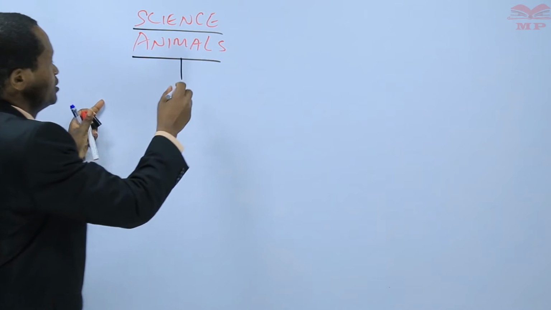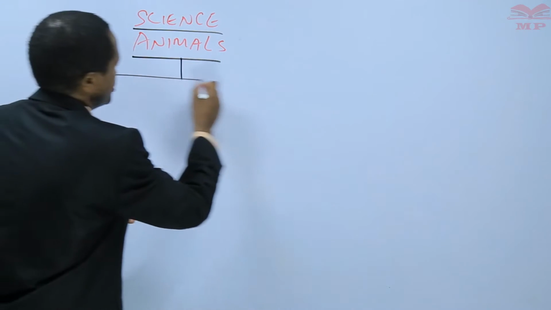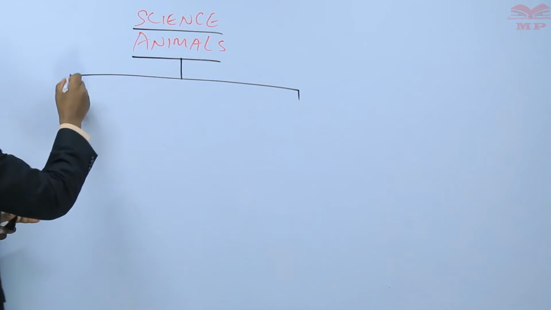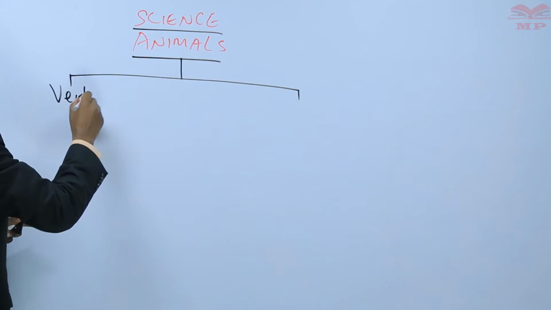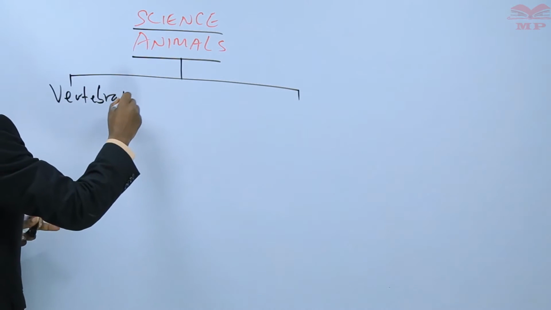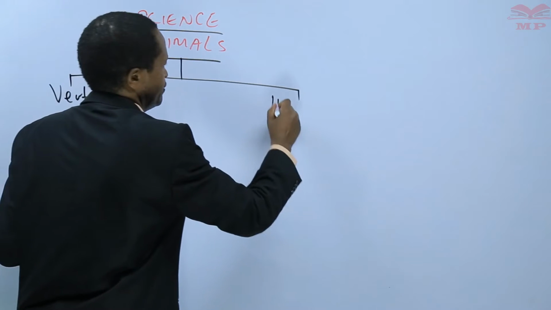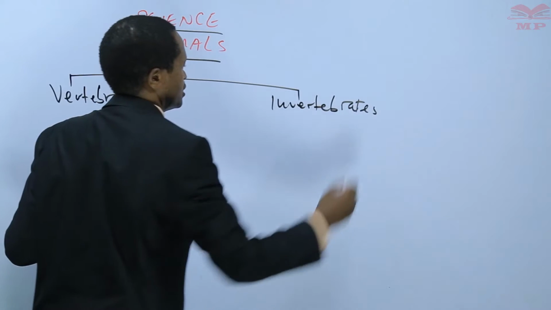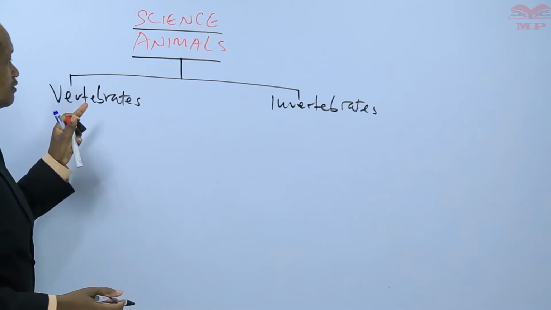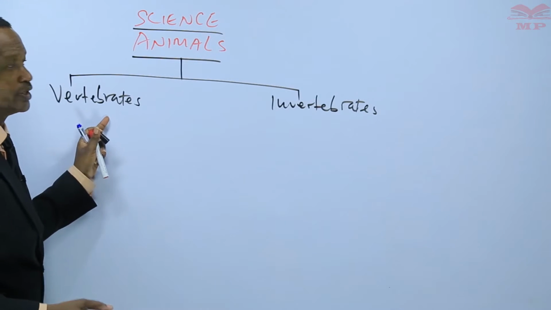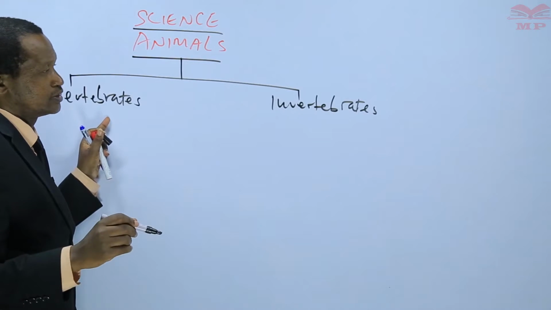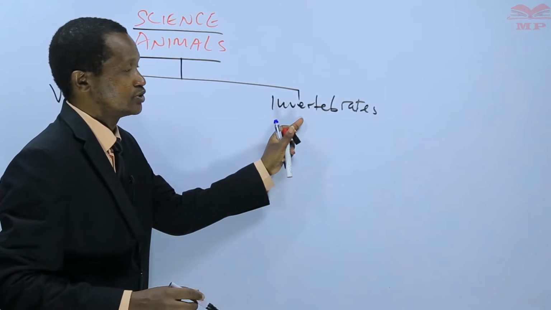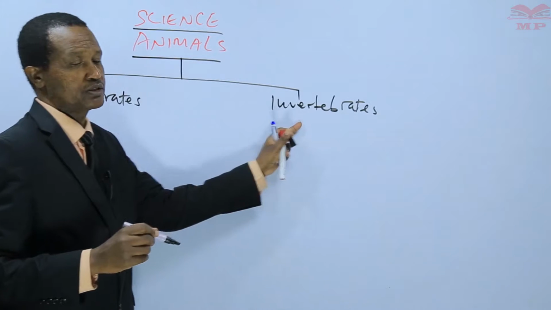In lesson 1, we classified animals into two groups: vertebrates and invertebrates. Learners, we learned that vertebrates are animals with backbones. Invertebrates are animals without backbones.